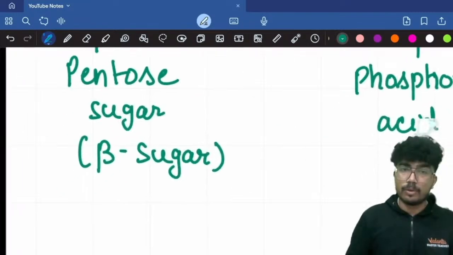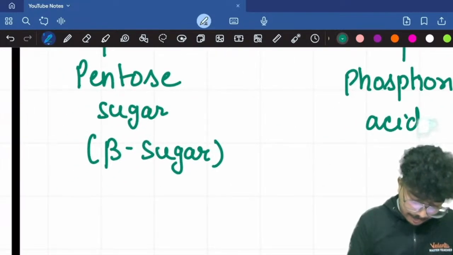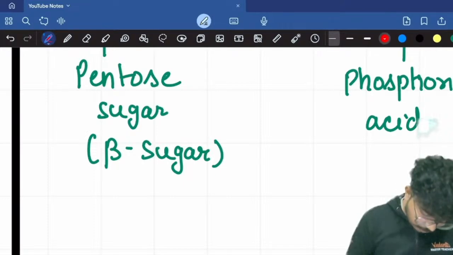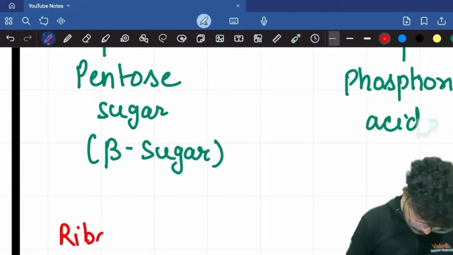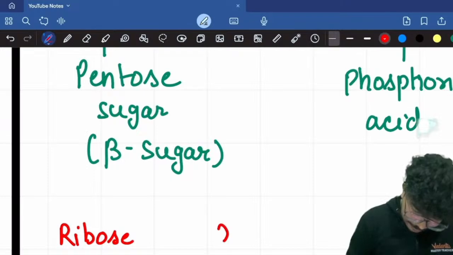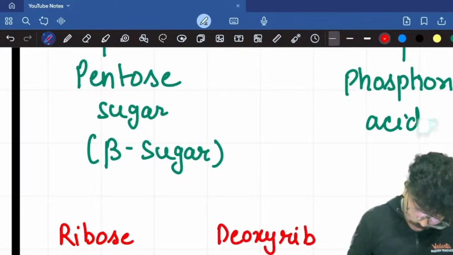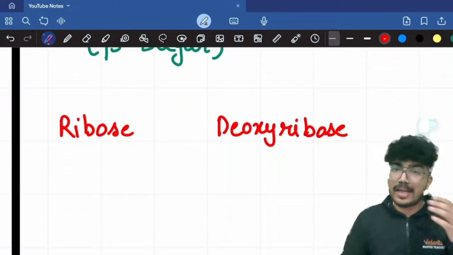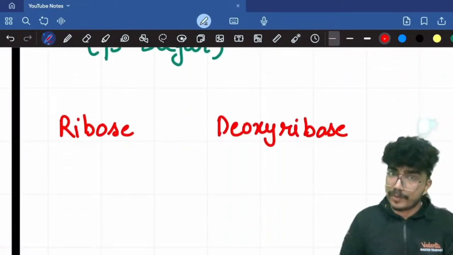For the pentose sugar, you can either have ribose or deoxyribose, right? Ribose in the case of RNA, deoxyribose in the case of DNA.